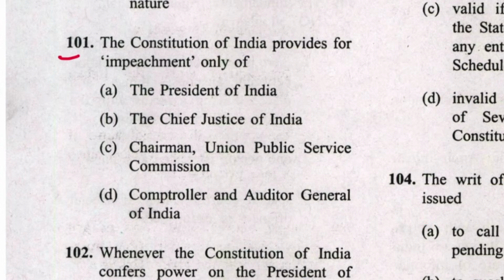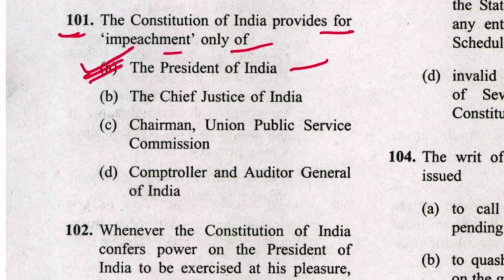Next one, 101. The Constitution of India provides for impeachment only of President of India. A is the answer. And where is the provision? The power is in Article 56 and procedure in Article 61 of Constitution.